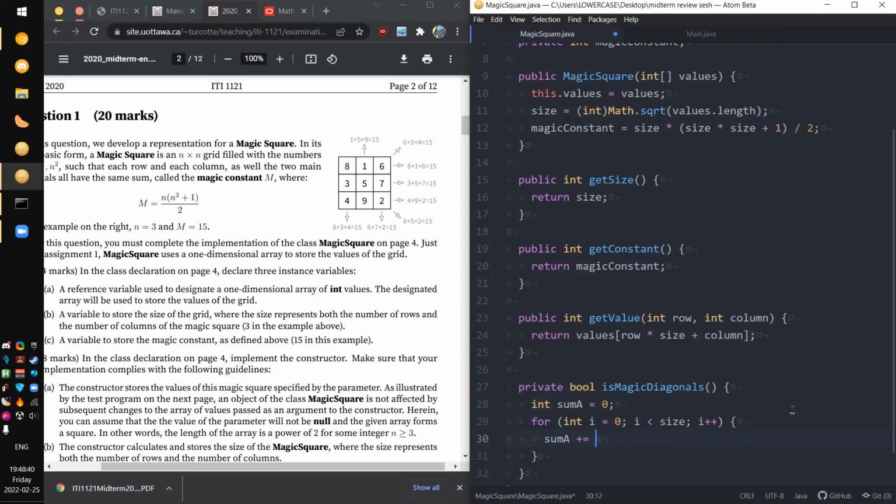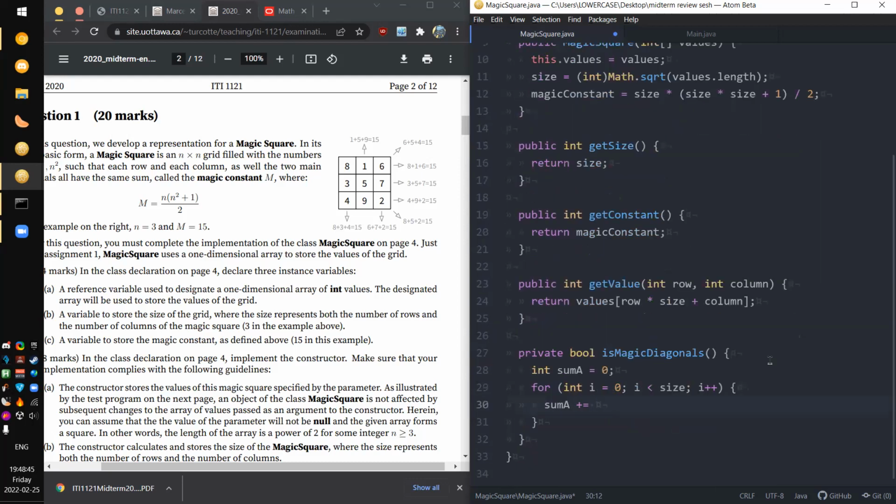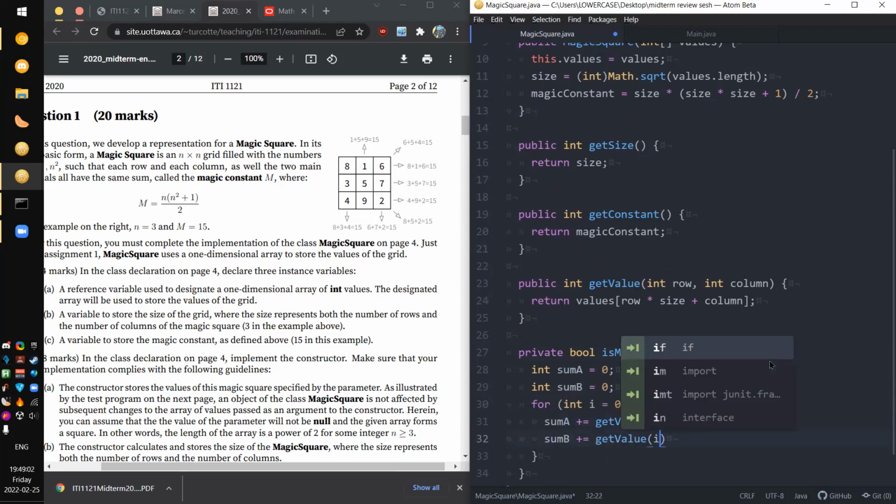Let's just do sum a equals 0, sum a plus equals, what's the thing? The value of i, and then I guess we can do sum b as well, and then sum b plus equals get value of, we're still going row by row, but now we're doing it in reverse.